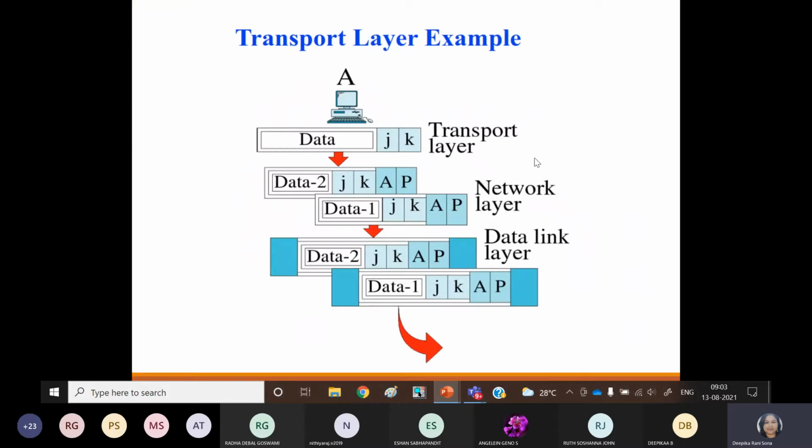Just have a look. In the earlier case, we have seen that the network layer offers the source address and destination address, right? So segmentation and reassembly in the transport layer: when the data is arriving at the transport layer from the network layer side, the data is divided into two types, data 1 and data 2. It is segmenting this given J and K source and destination address again into sub segments. It means now here A and P are your source and destination. So it is continued to the network layer, meaning it is coming from the upper layer side.